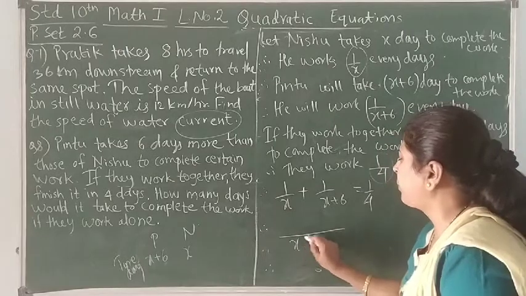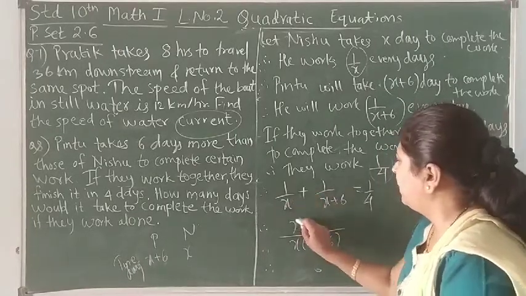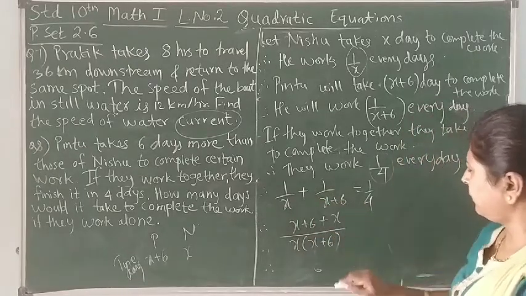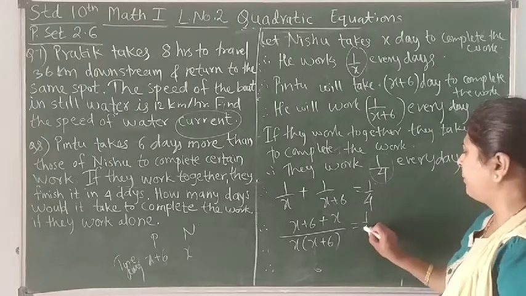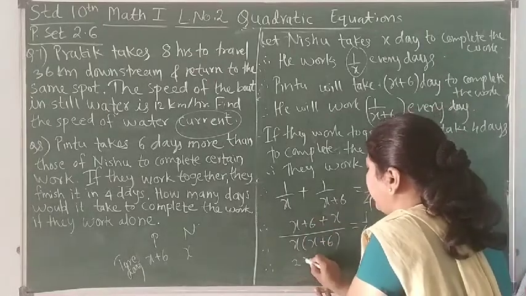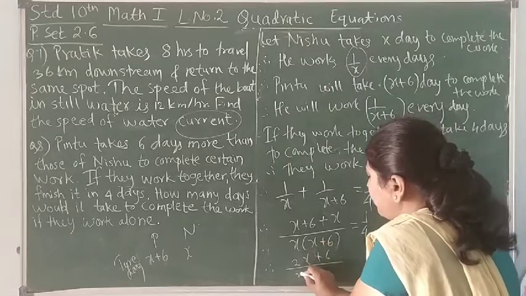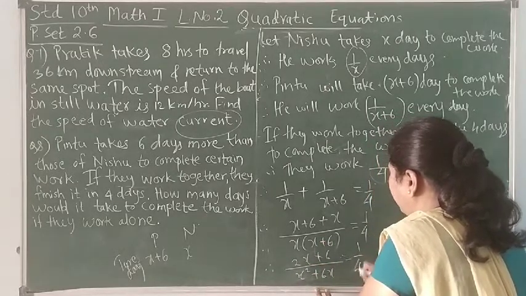For that we have to take the product, x into x plus 6. x plus 6 into 1 is going to be x plus 6, and x into 1 is going to be x. We are making the denominators equal. It is equal to 1/4. Now add this. x plus x will be 2x plus 6 upon x square plus 6x is equal to 1/4.